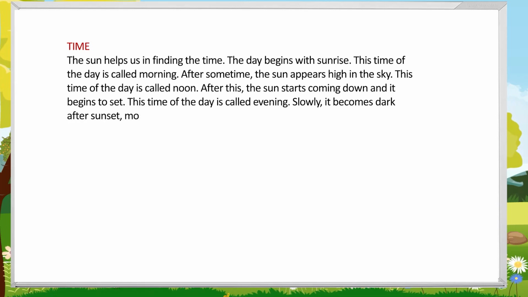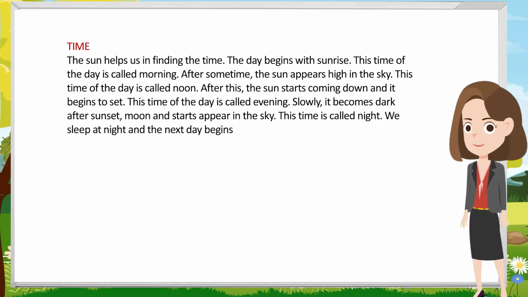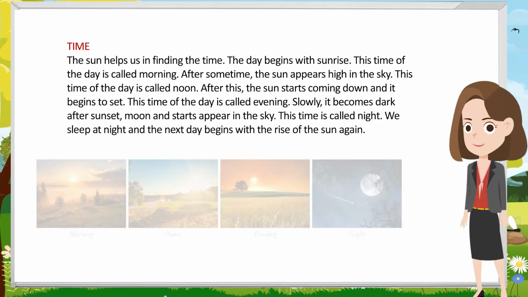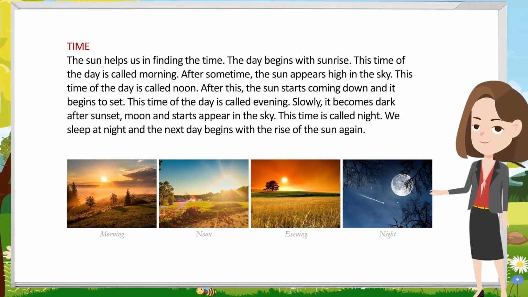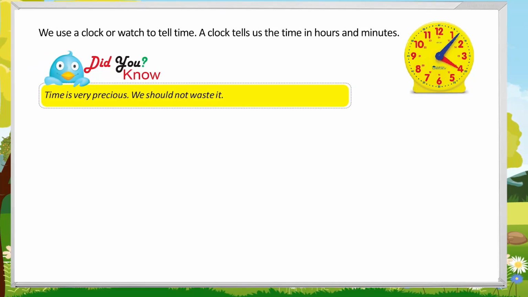Slowly, it becomes dark after sunset, moon and stars appear in the sky. This time is called night. We sleep at night and the next day begins with the rise of the sun again. Morning, noon, evening, night. We use a clock or watch to tell time. A clock tells us the time in hours and minutes. Did you know? Time is very precious. We should not waste it.